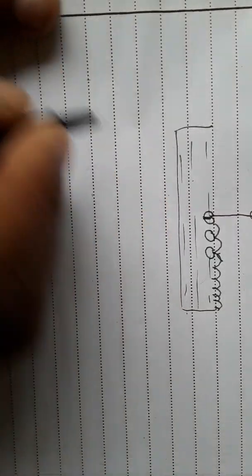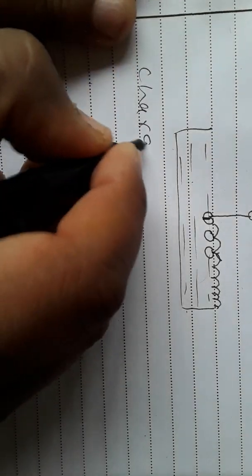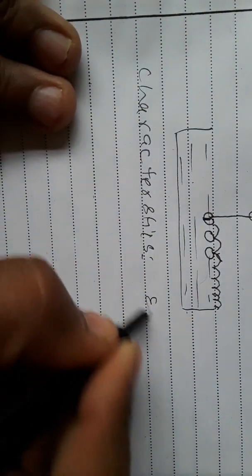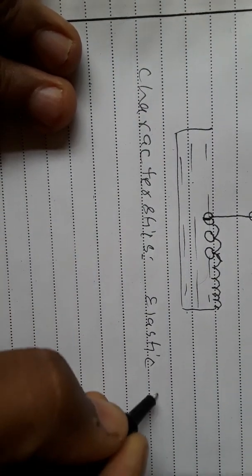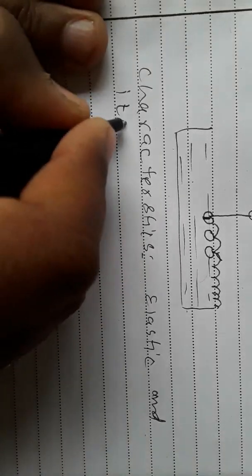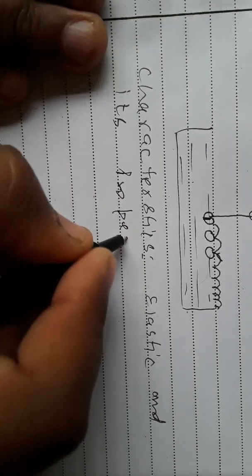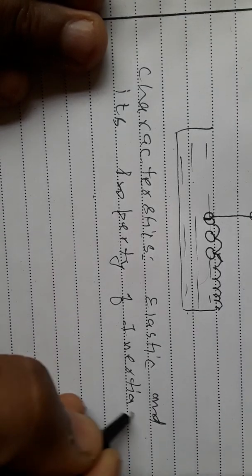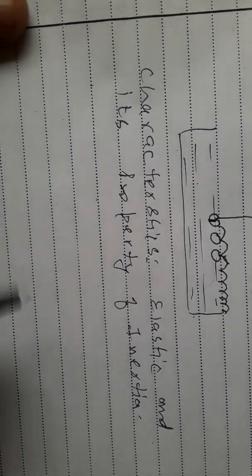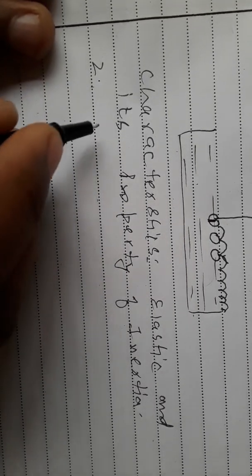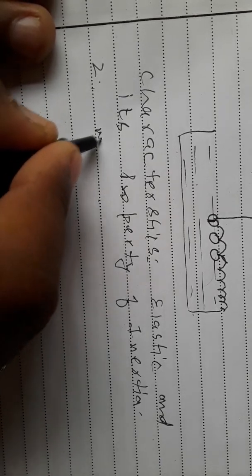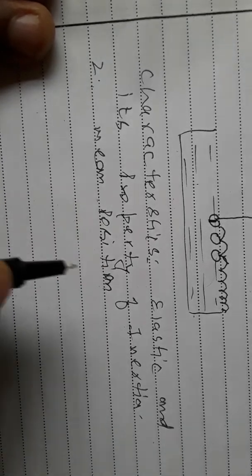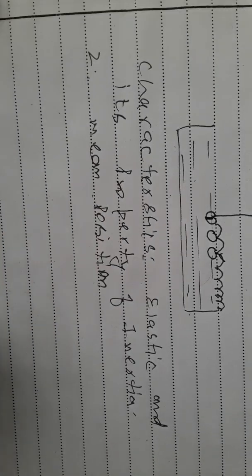What should be the characteristics of the wave? Characteristics: the medium should be elastic and it has the property of inertia. Second, the particles should vibrate about their mean position and they transfer their energy to the neighboring particle.